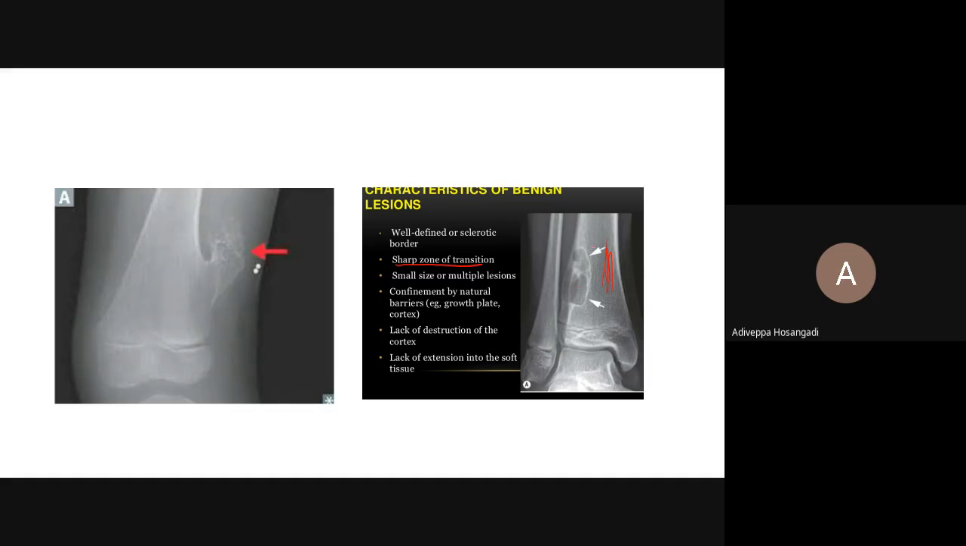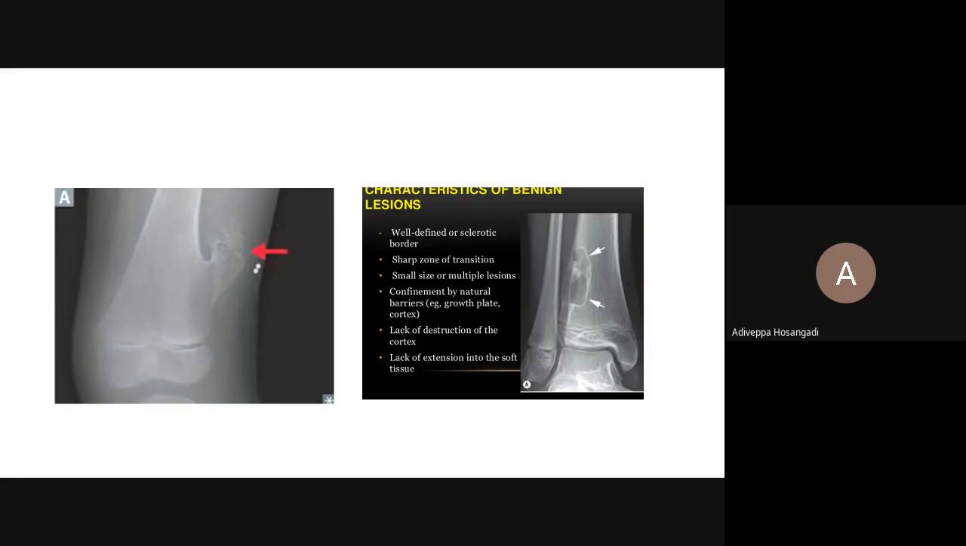You can see normal bone suddenly becomes abnormal. Suddenly, in one fine line, there is an abnormality. So the zone of transition is narrow. And what is the size of the lesion? Whether they are multiple. And one more important thing is whether it is situated in the metaphysis or epiphysis or diaphysis. And what is the lack of destruction of the cortex?